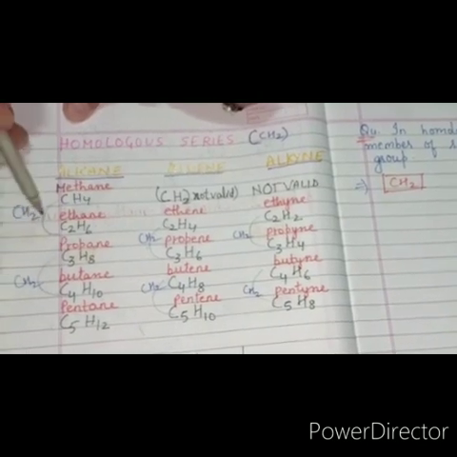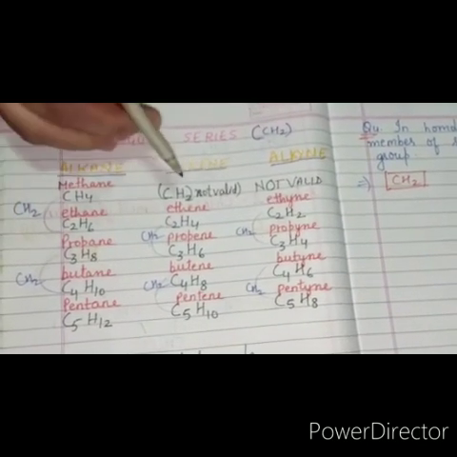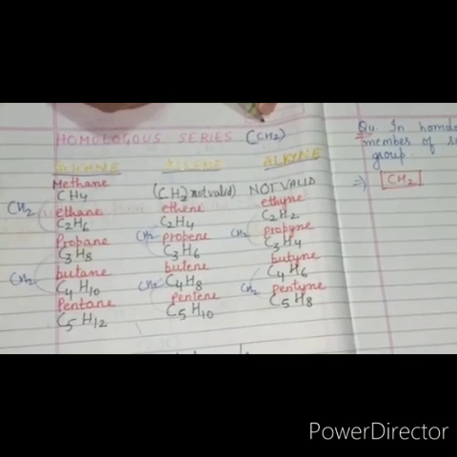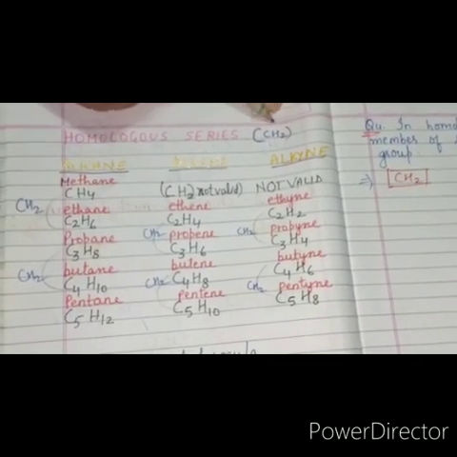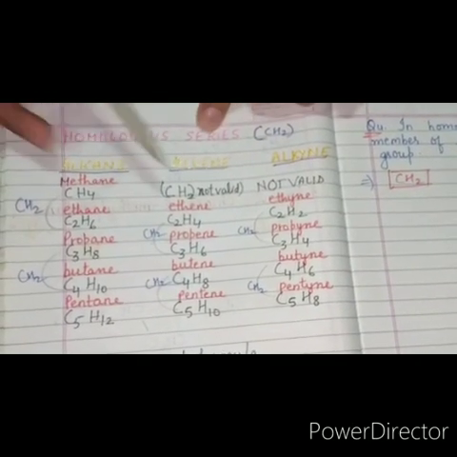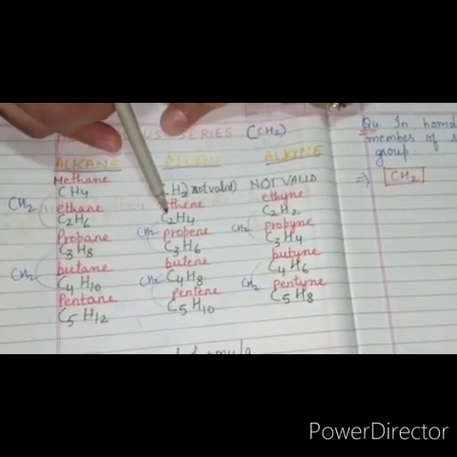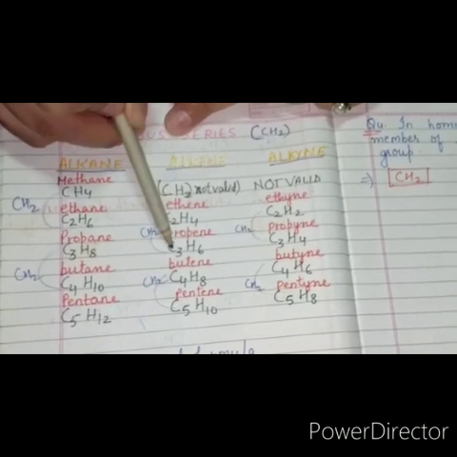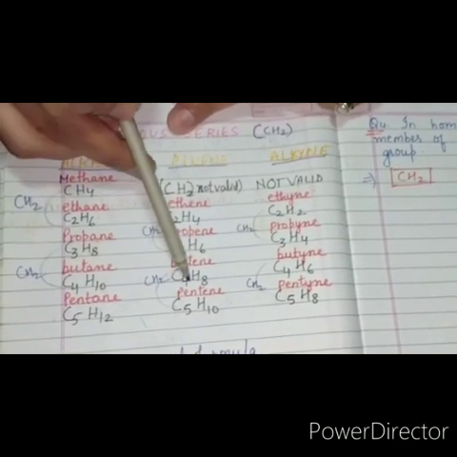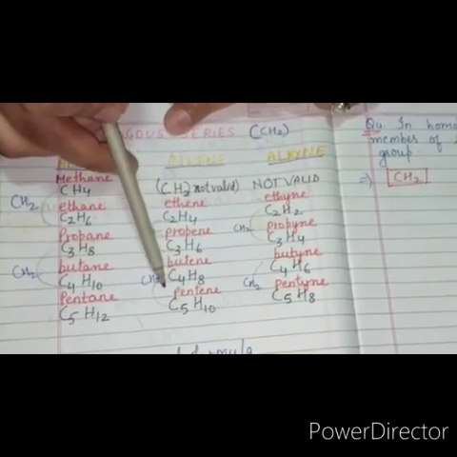This becomes one group, which is called the CH2 group. This is a very important rule for homologous series. In the same way, take alkenes. The first member is not valid. The second member is C2H4, which is ethene, then C3H6 propene, C4H8 butene, C5H10 pentene.